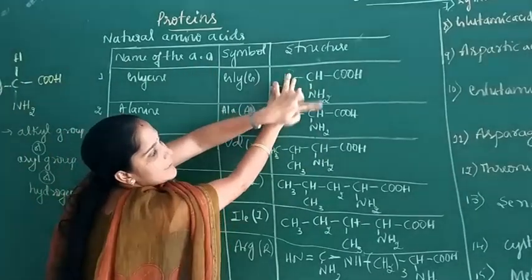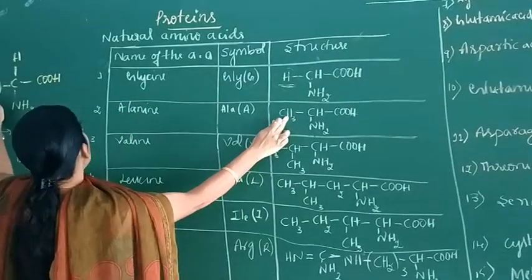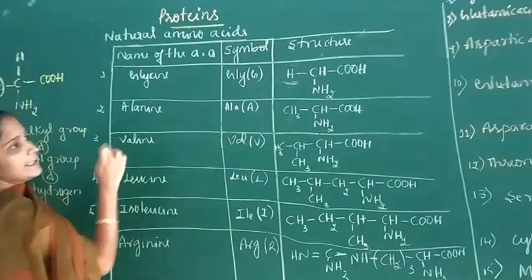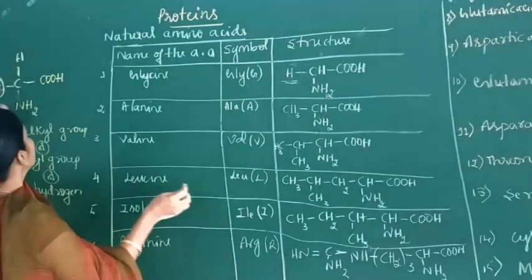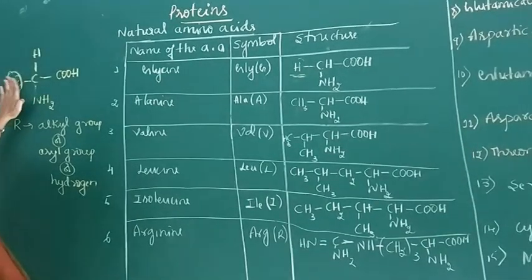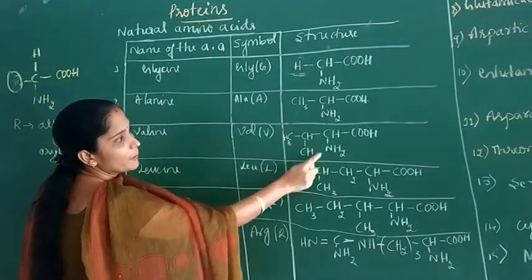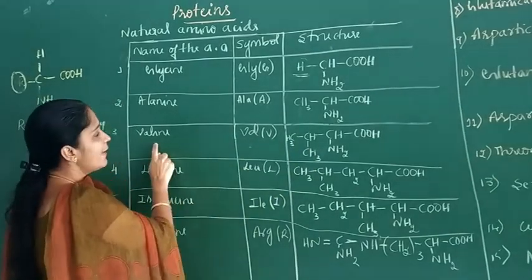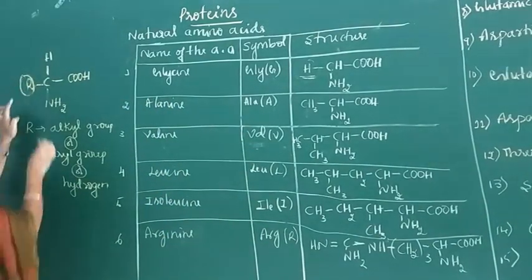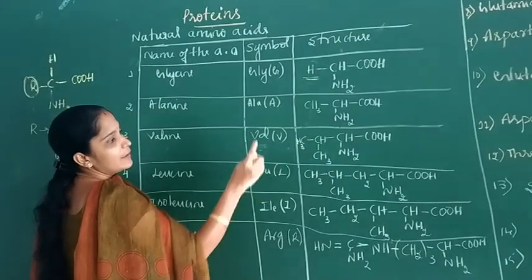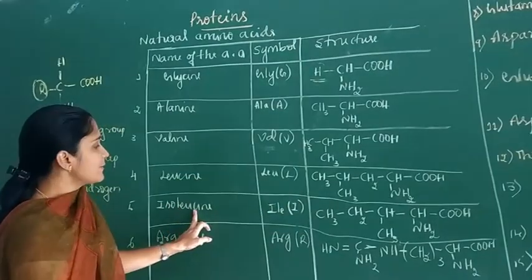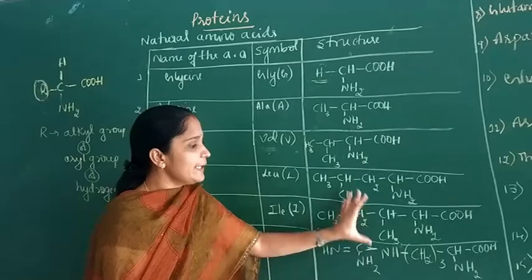If we replace R with an isopropyl group, we get valine, which can be represented as VAL or V. R may be as simple as hydrogen or methyl, but the R group may also be complex, as in isoleucine and leucine.